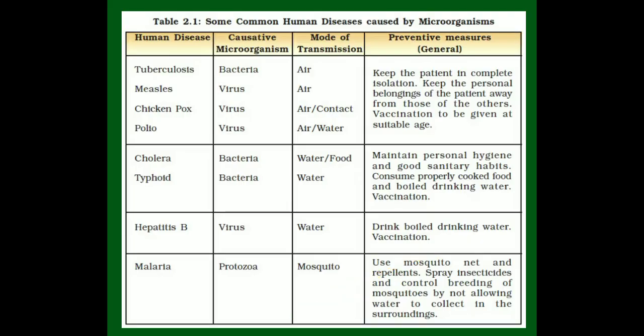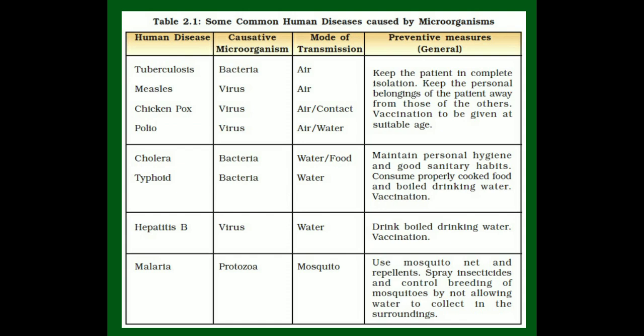Now, if you see on your screen, you can see certain common human diseases. This is exactly what is there in your textbook. You have 4 columns. The first column is human disease. Then you have the microorganism responsible, the mode of transmission, that is how it gets transmitted, and then the preventive measures.